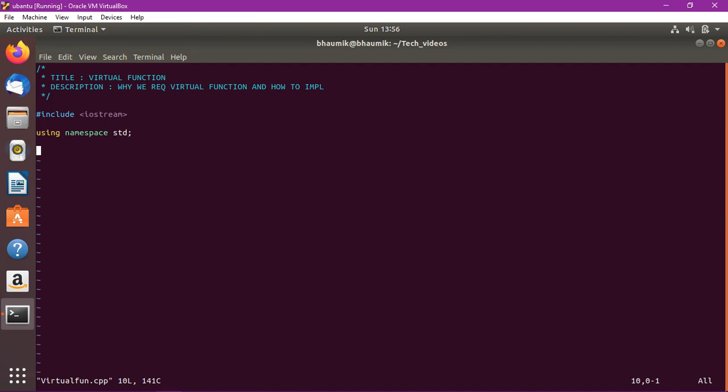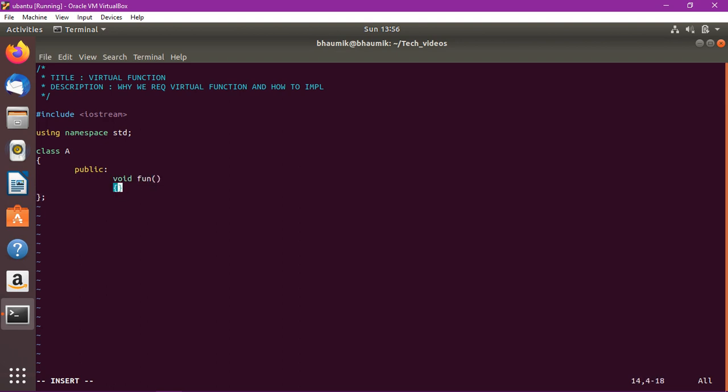Hi all. So today we will see why we require virtual functions and how to implement virtual functions in C++. First of all, we will define one class, let's say class A. In class A we will define one public function, let's say void fun.